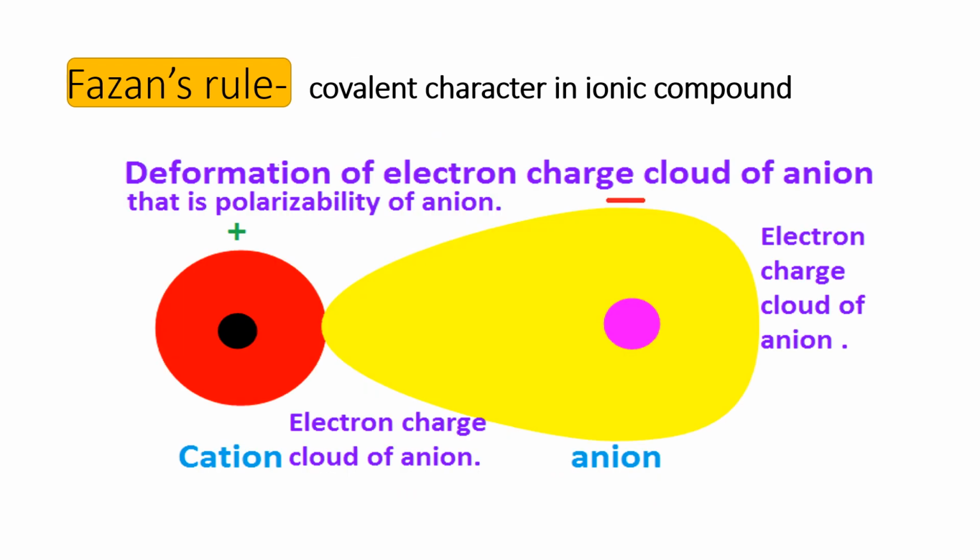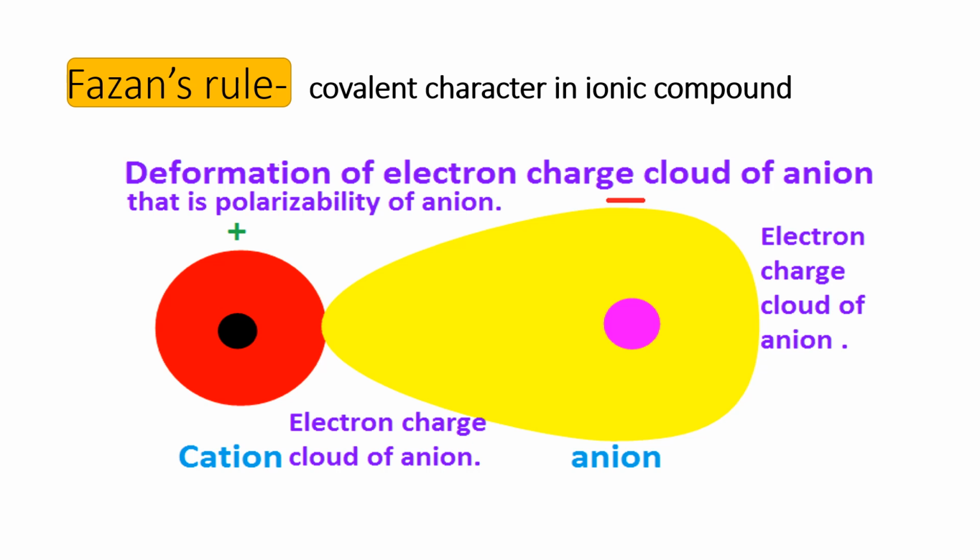Fajans rule. One of the most important topics in ionic compounds. What is that? Covalent character in ionic compounds. We know that ionic compound is formed from transfer of electrons. The cation has positive charge and the anion has negative charge.